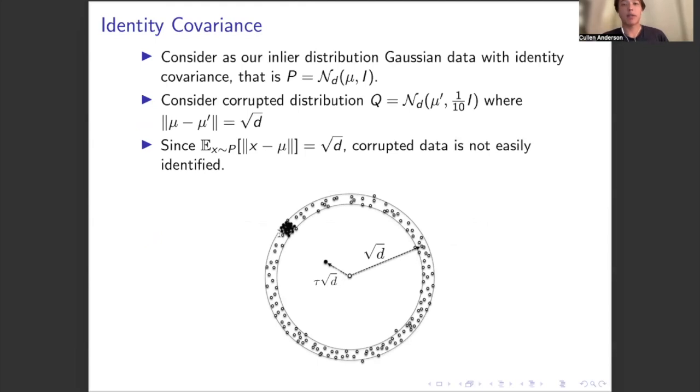As a first experiment, consider our inlier distribution: high dimensional Gaussian data with identity covariance and unknown mean, and consider a corrupted distribution where the corruption is clustered at a distance of square root of d from the true mean. So this is simply the picture we discussed earlier. And because the corruption lies along where the points are expected to be, this corruption is not easily identified and is hence a good canonical test case.